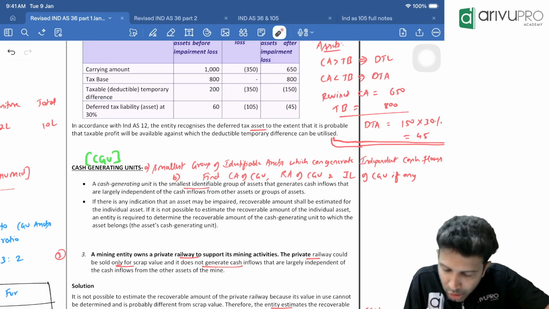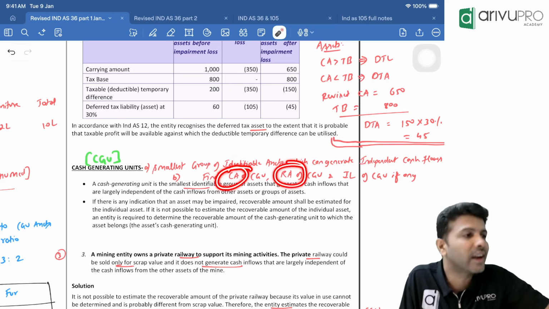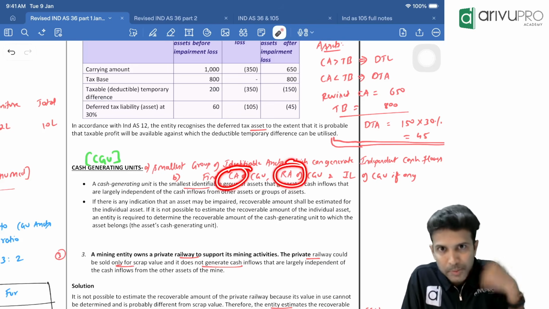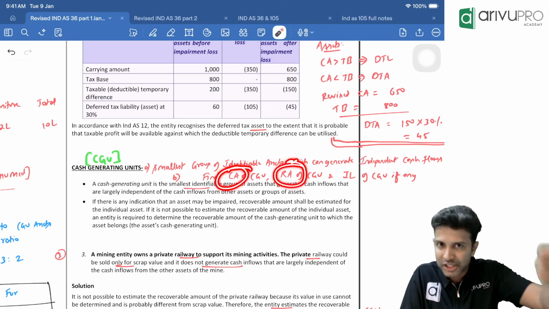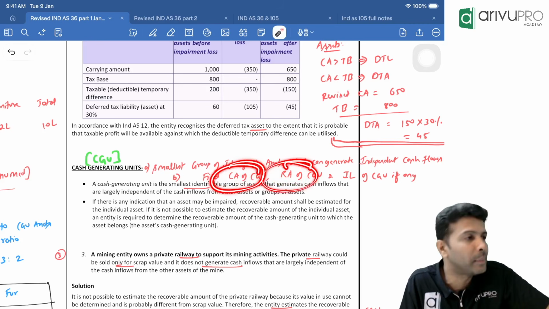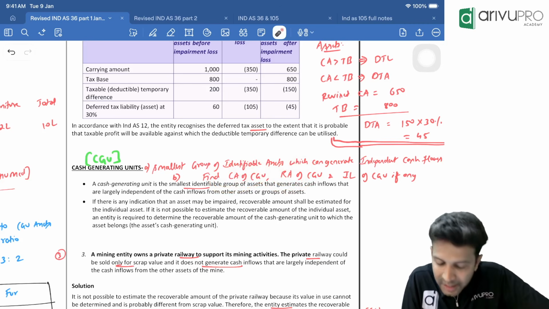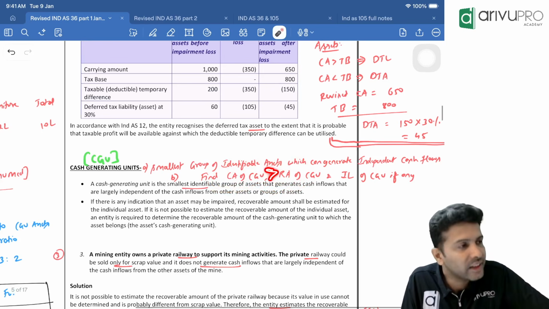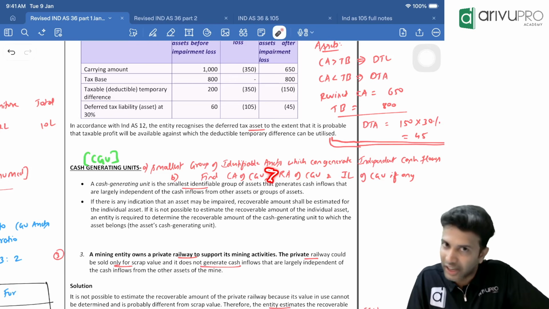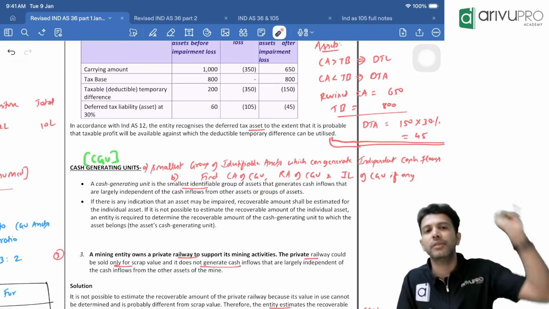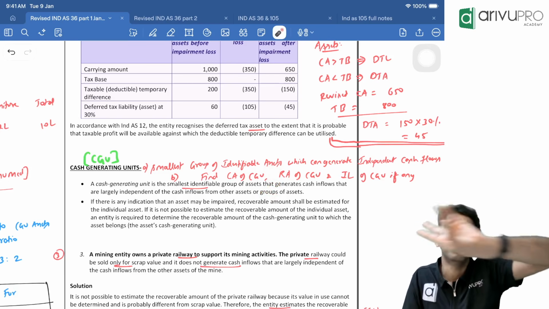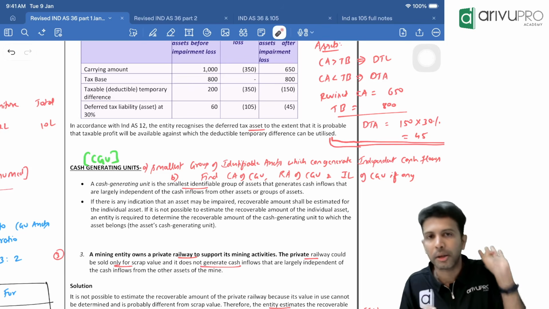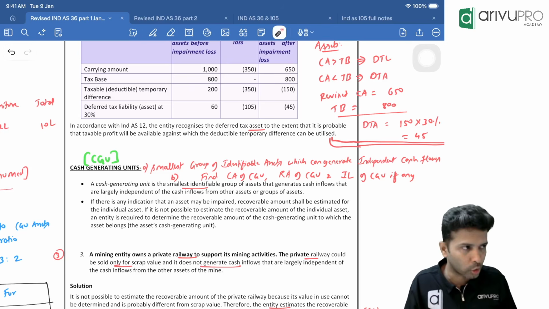Impairment loss will come only if the carrying amount is greater than the recoverable amount. Just because one asset is physically damaged doesn't mean that the carrying amount of the group will be greater than the recoverable amount. The carrying amount of the group may still be lesser than the recoverable amount. Only if it is greater, we will book impairment loss at group level. If it is lesser, we will not book impairment loss. So to answer your question, we will do the impairment check, but we may or may not book impairment loss. That's a good question.